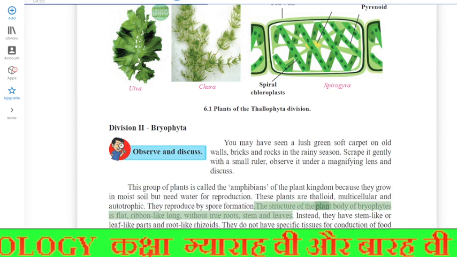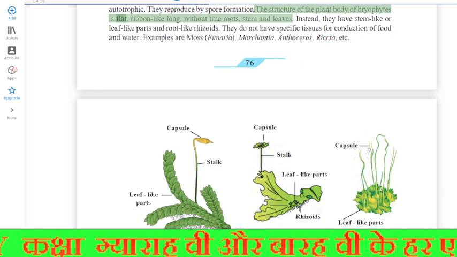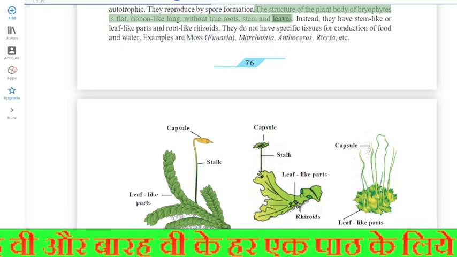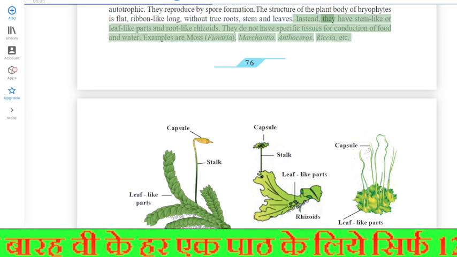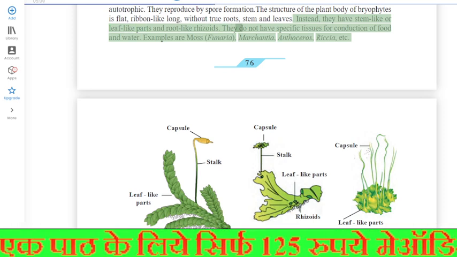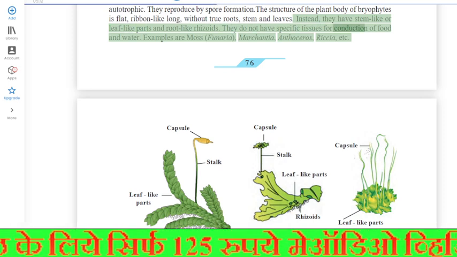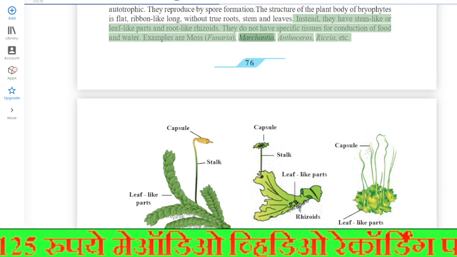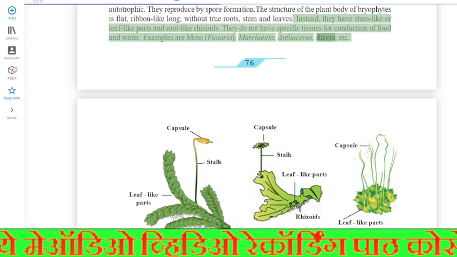The structure of the plant body of bryophytes is flat, ribbon-like, long, without true roots, stem and leaves. Instead, they have stem-like or leaf-like parts and root-like rhizoids. They do not have specific tissues for conduction of food and water. Examples are moss, Marchantia, Anthoceros, Riccia, etc.